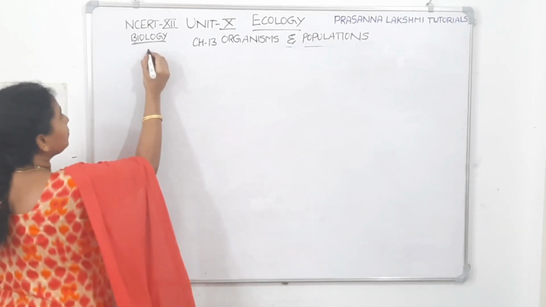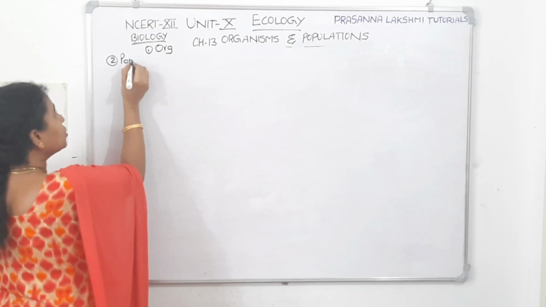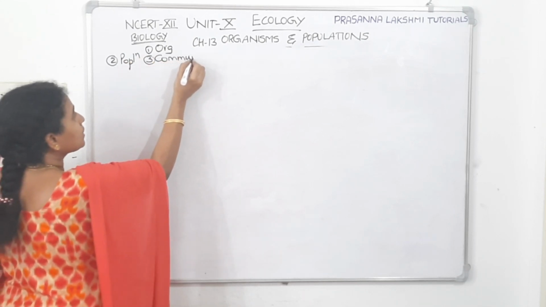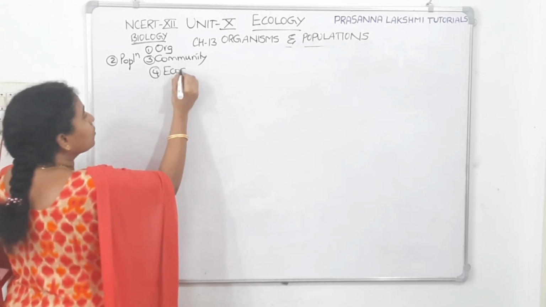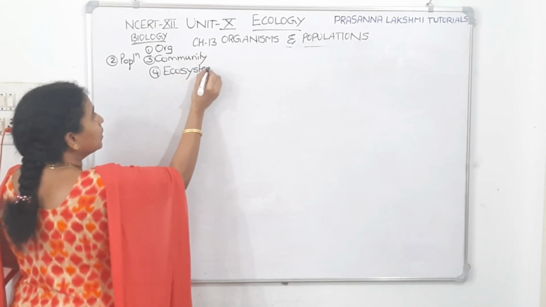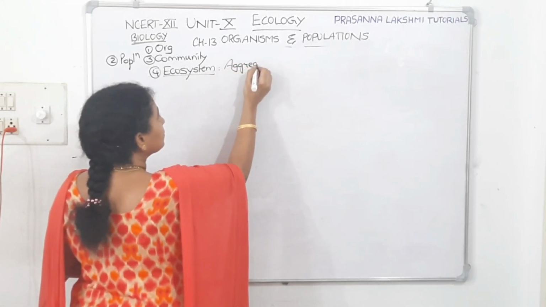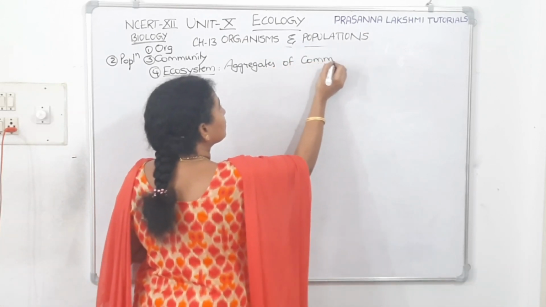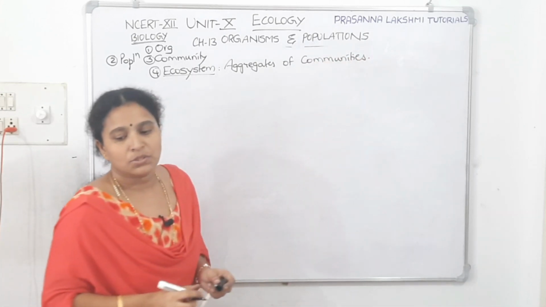So first one, organism, we already discussed. Second one, population, we discussed. Third one, community, we also discussed. Now we are at the fourth point, which is called ecosystem. What is ecosystem?